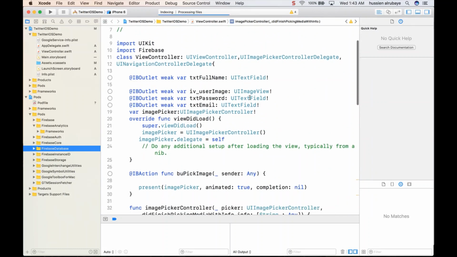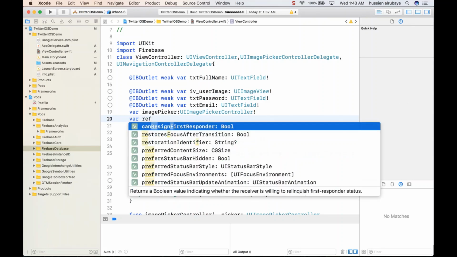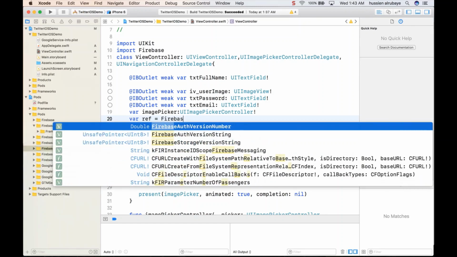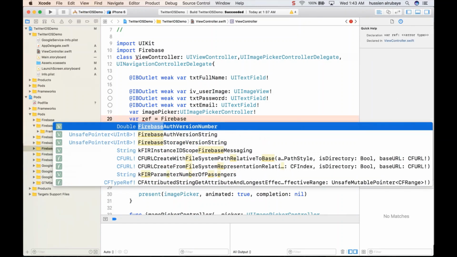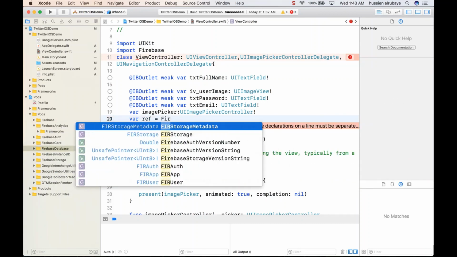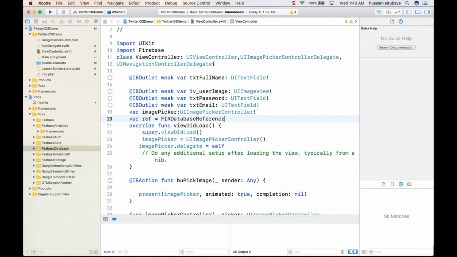To use the Firebase database in this form, first of all you have to go to the top and define an instance from the reference for the database. You say, okay, reference, I have a reference for Firebase database, FIRDatabaseReference, dot init. Then after you define it, you initialize it here.